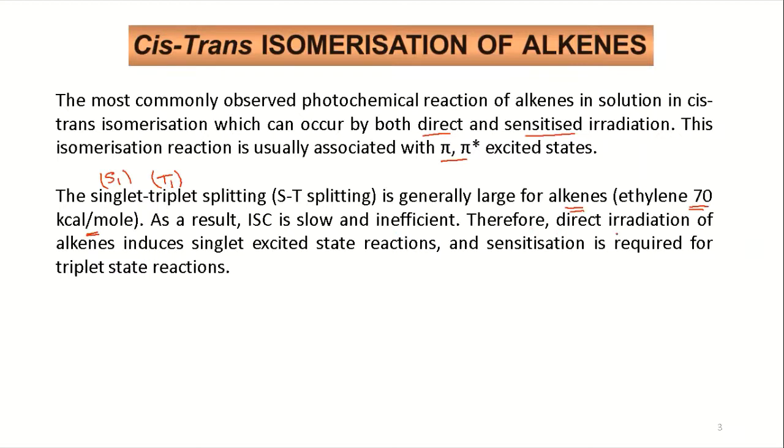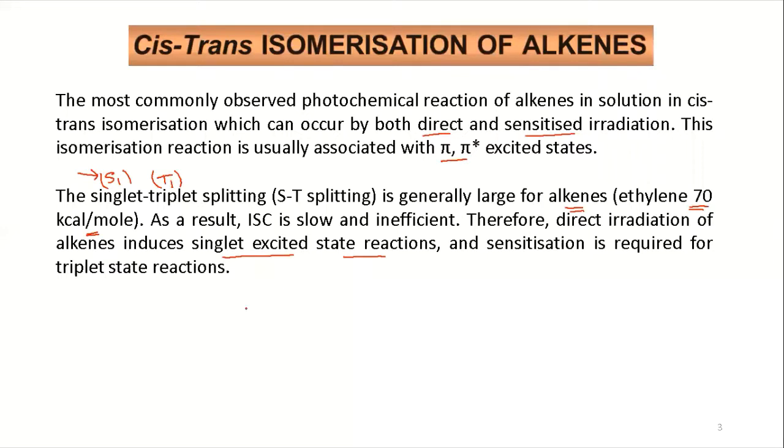Therefore, direct irradiation of alkene induces singlet excited state reaction. So the cis-trans isomerization of the alkene occurs generally from its singlet excited state.